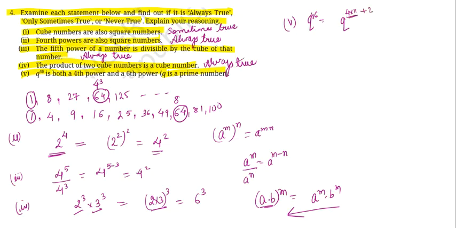So it cannot be expressed completely as the fourth power. Now let's check for the sixth power. So again, if I convert this, 6 times 7 is 42 and then plus 4. So again, this can also not be converted completely to the sixth power of the number. So this is going to be never true.